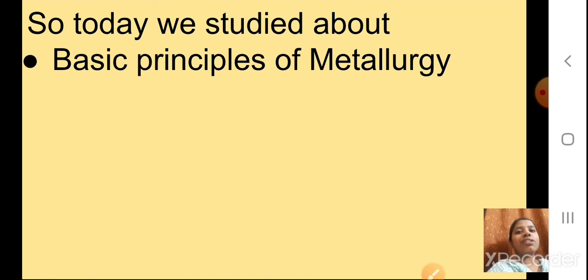I hope you have understood today's presentation. Please go through it properly. All the diagrams are very important. Practice drawing the diagrams, because diagram based questions can be asked. Practice at least the labelings so that you can label the diagram if asked. So better to practice the diagrams.